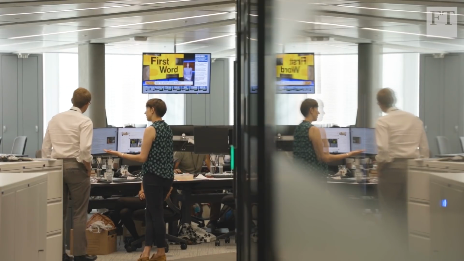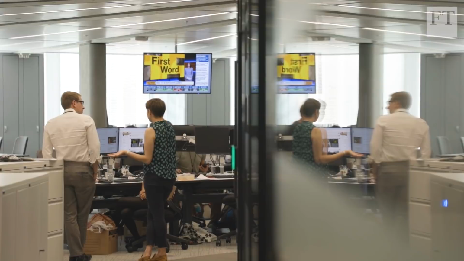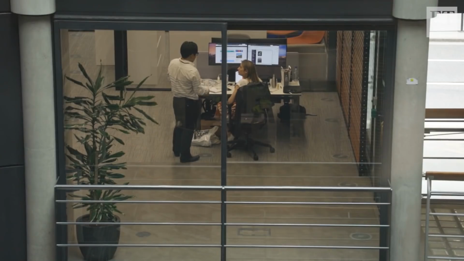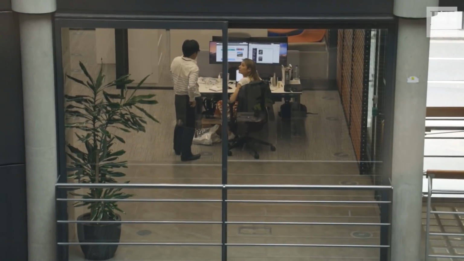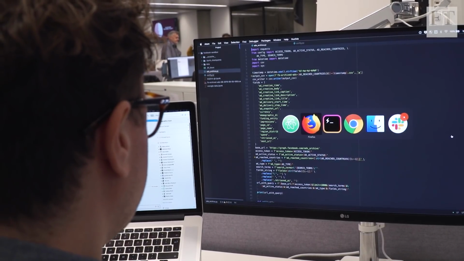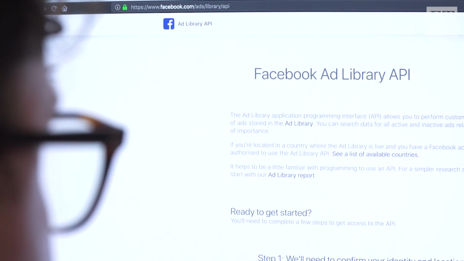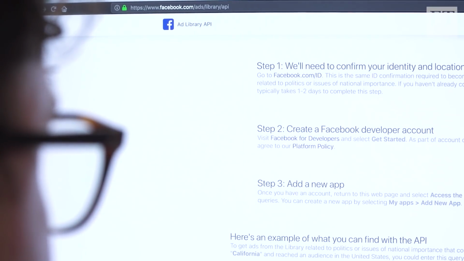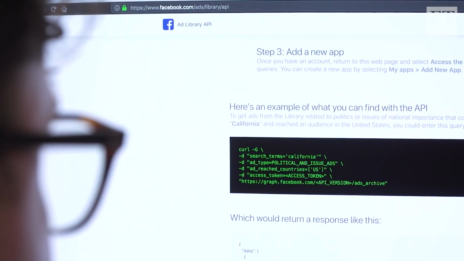For the first time, Facebook has published a database of political and issue ads that could help identify the top spenders in 30 European countries. I would start by accessing data from the API. API stands for Application Programming Interface. So you extract this data through the API, and then what? And then, if you've written a certain amount of data to your computer, you can then analyze it as you see fit, depending on what you're looking for.